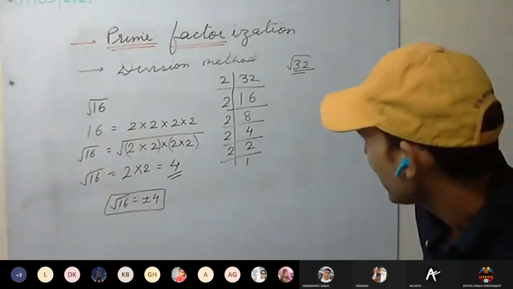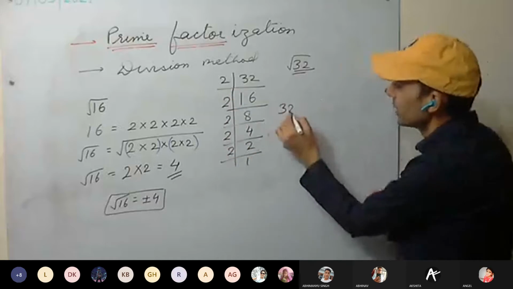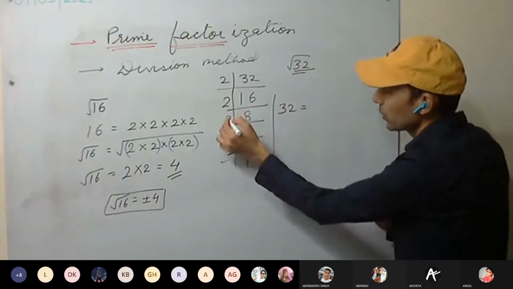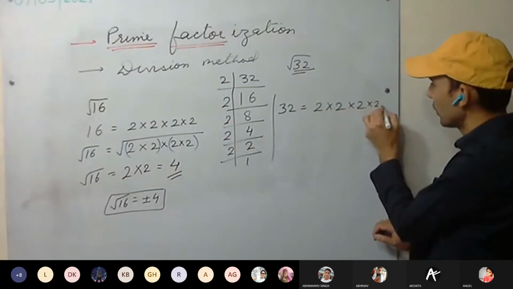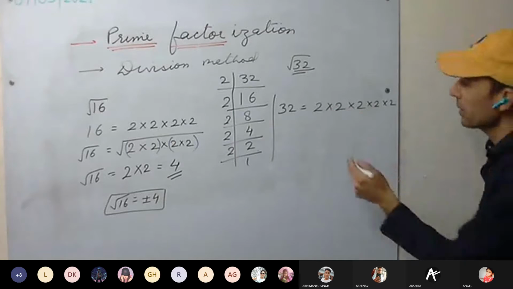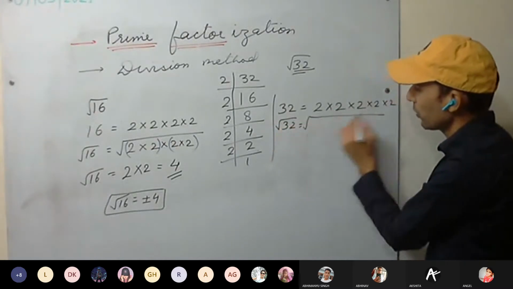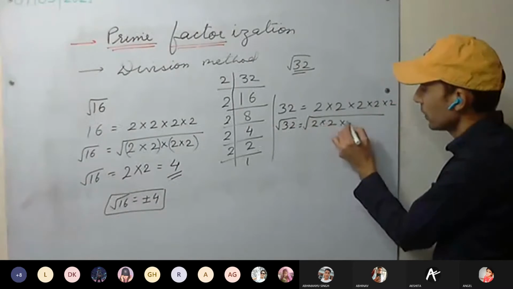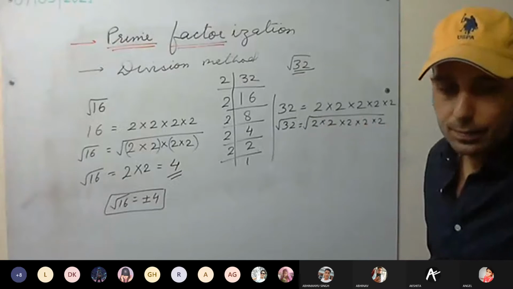Okay, so see here how you are getting it. How many 2's have you got? 32 equals 2 into 2 into 2 into 2 into 2, that is 5 twos. Pay attention here. Then we take root on both sides. Make the pairs.